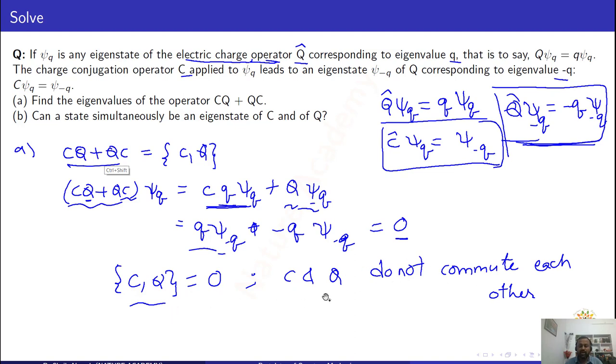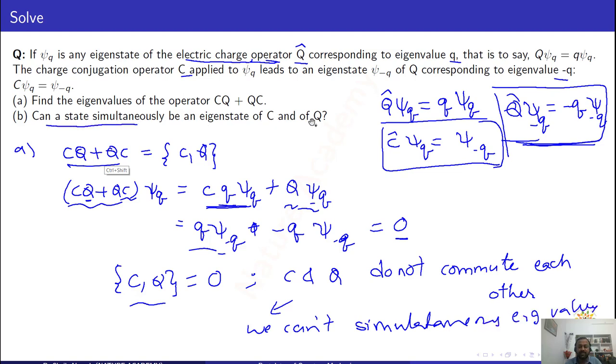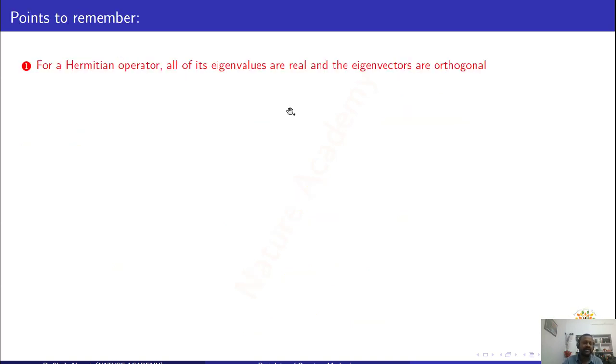When C and Q do not commute with each other, we cannot find simultaneous eigenvalues. Can a state simultaneously be an eigenstate of C and Q? The answer is no. Here the value is 0. They anti-commute with each other, so we cannot find simultaneous eigenvalues. If they commute, then we can say that C and Q commute with each other and they will have simultaneous eigenvalues. And there are some points to remember.